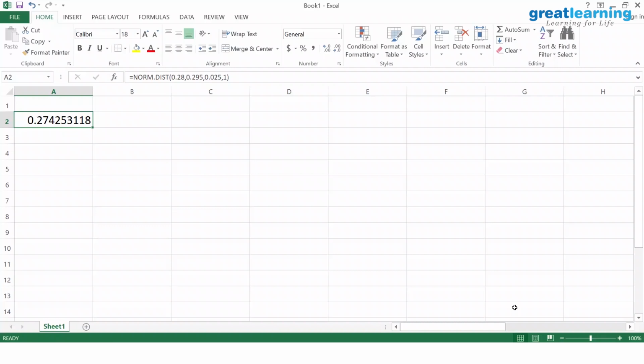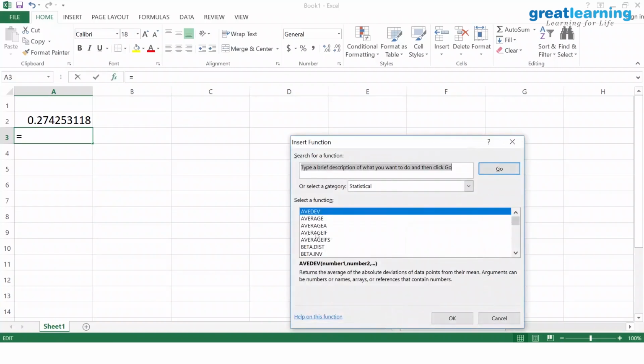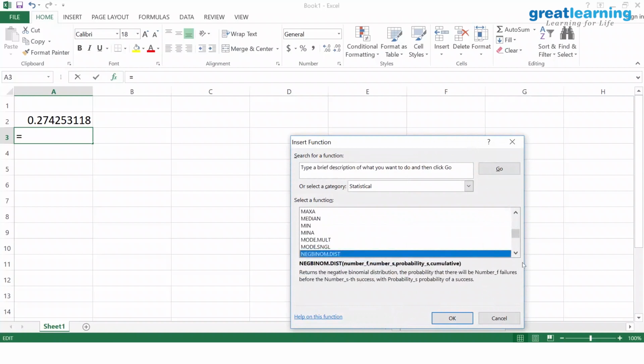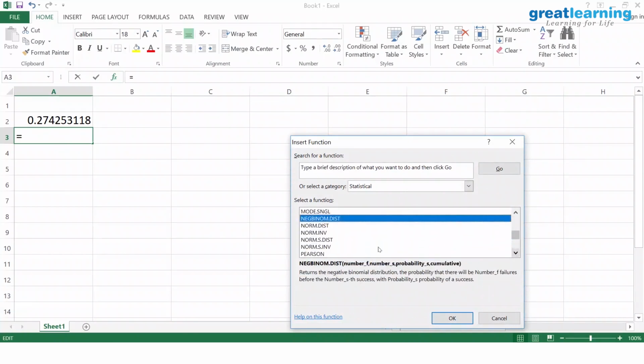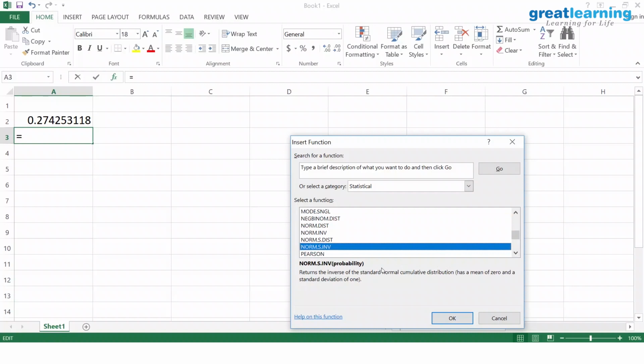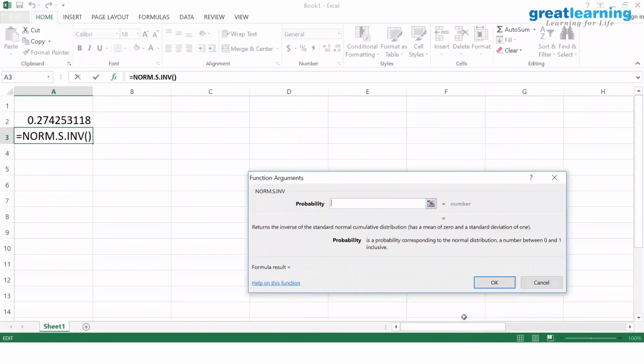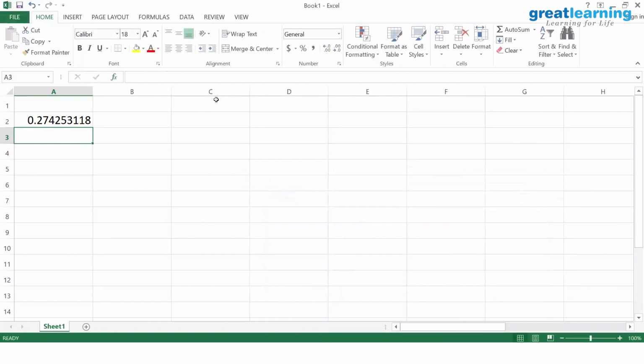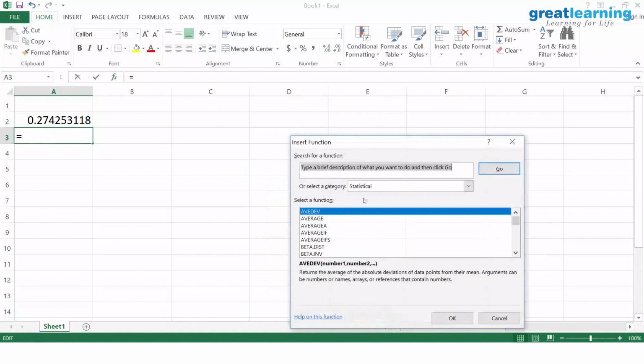Now I want to use Z. If I use Z, do I get the same answer? Let me go to the second cell here, gentlemen. Insert function and go to N. Norm.S.dist, is it there? Are you able to see? That is standardized normal. Come here. Sorry, I want norm.S.dist. Norm.S.dist I have to go.